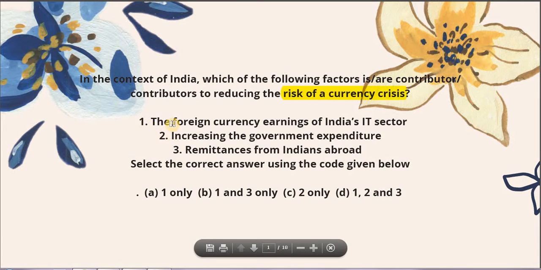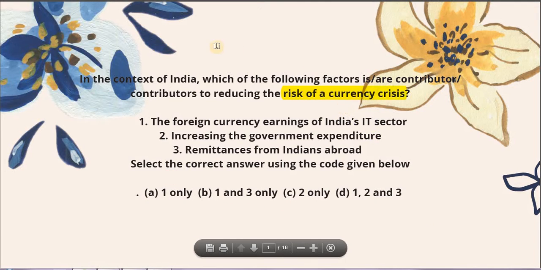Number 1. The foreign currency earning of India's IT sector. So the question is about the factors that can reduce the risk of currency crisis, and statement number 1 is saying that the foreign currency earning of India's IT sector can lead to a reduction in the risk of currency crisis. Is it so? Second is increasing the government expenditure. Third is remittances from the Indians abroad. And select the correct answer. Options are either way obvious: 1 only, 1 and 3, 2 only, or all of these.